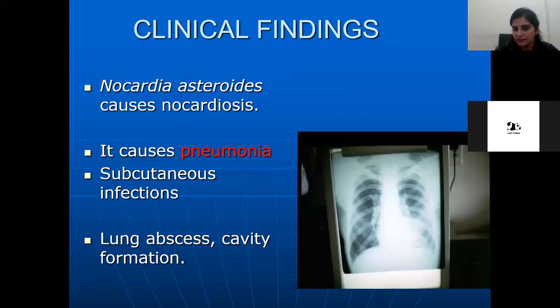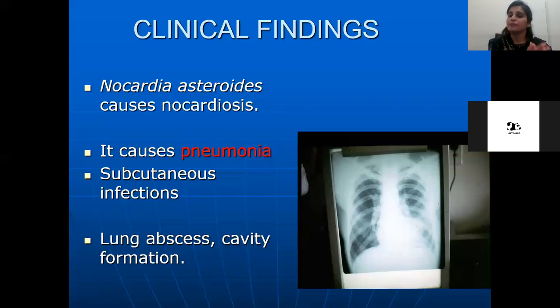You can see the x-ray of the patient. You can see the patchy infiltrates in the lungs. So the pneumonia which is caused by actinomycetes is actually atypical pneumonia. As we discussed in the previous lectures, in special bacteriology part 1, what is typical pneumonia and what is atypical pneumonia. It is very, very important.